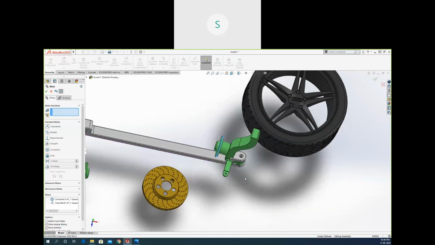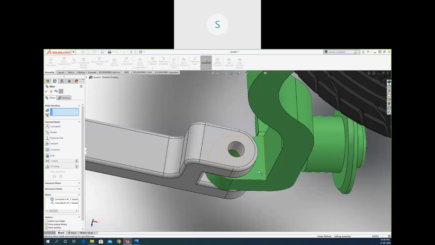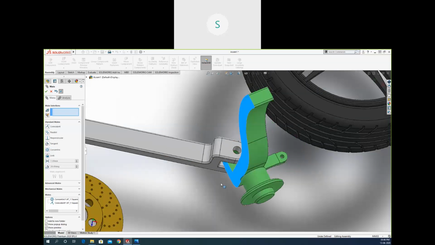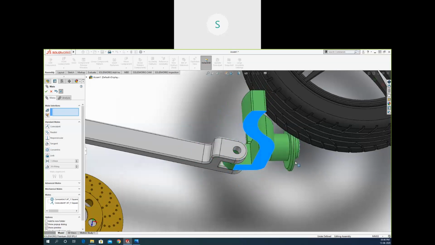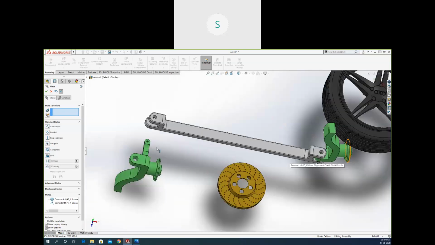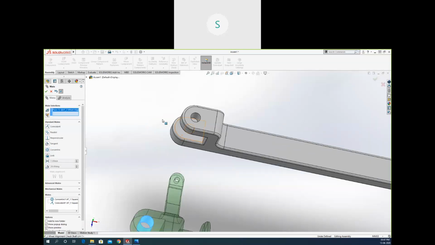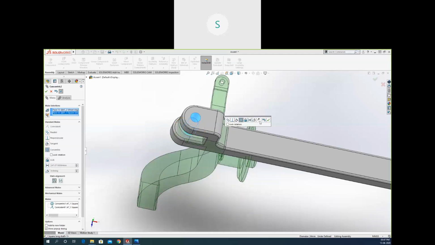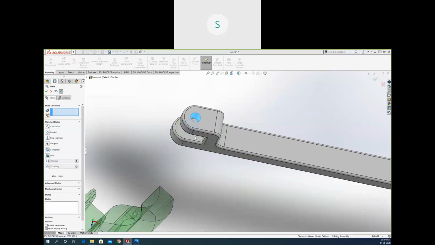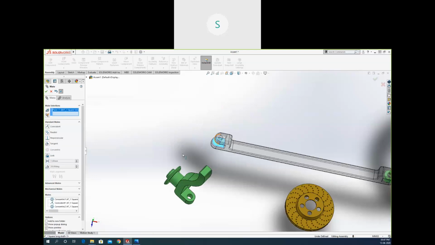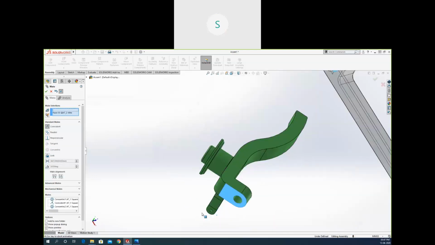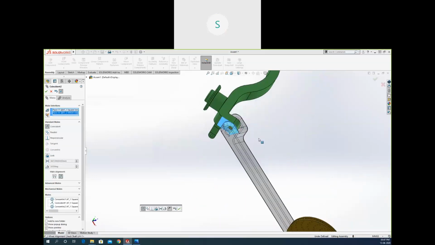If you see, we have only one motion left, that will be the rotation, because I have selected that both face to face will be constant, and I have selected that this face and that face will be constant, but I have not selected the rotation. I have not restricted the rotation right now. So I can just move it like that. So right here, I need to again assemble that. So I can flip that from here, select that face and that face. Automatically it will assign the relation.